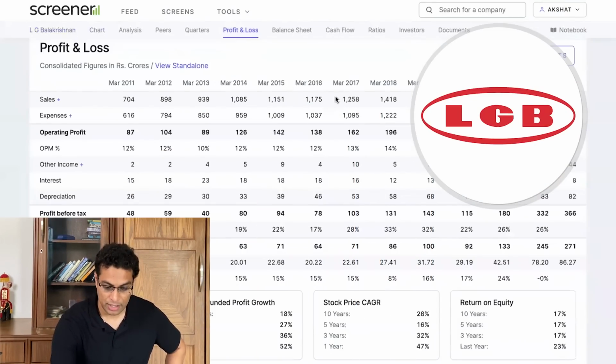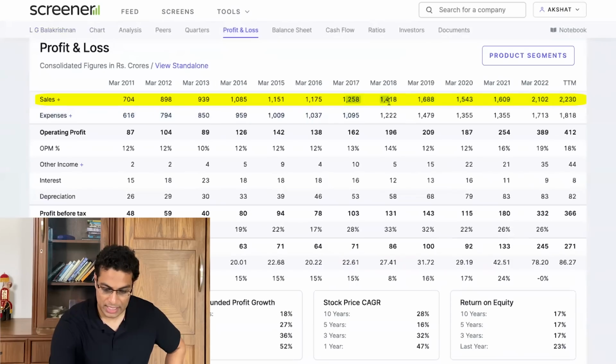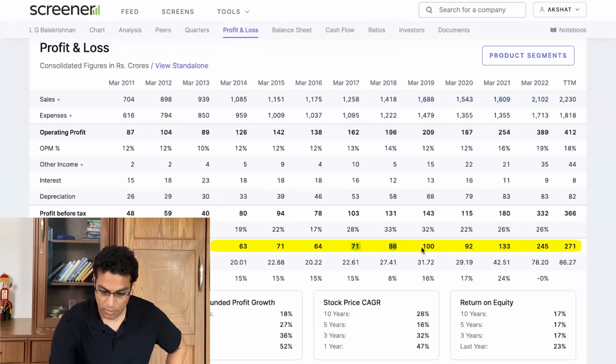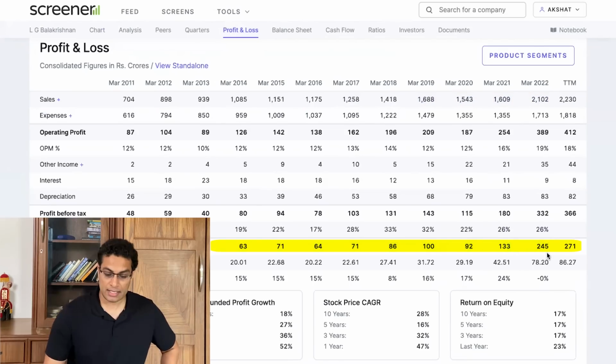Now you might say that, okay, there must be some kind of an industry issue, therefore the company was suffering. So let me pick another example from the same industry, and the stock is called LG Balakrishnan. Let me run the same analysis here. So let's look at 2017, 2016 data, and the sales have been generally going up. No major problem there. In 2017, the profits were 71. Then the profits danced around and suddenly there was a spike in profit in 2022.